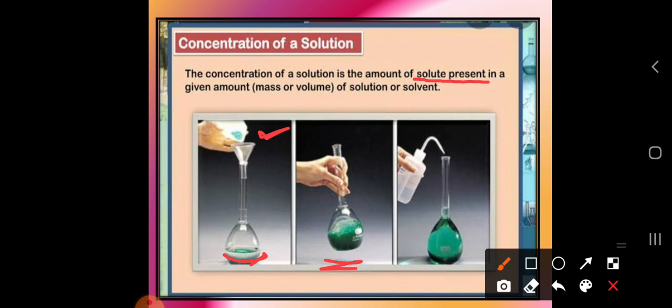So here, whatever solution we are getting in the third image, if we want to know the concentration of the solution, then you can define it in this form: the concentration of a solution is the amount of solute present in the given amount. So water is the given amount. So here this is the concentration. Suppose you are taking 2 gram of solute and dissolving it into 10 ml of water, then what is the concentration of this solution? It is 2 gram in 10 ml.